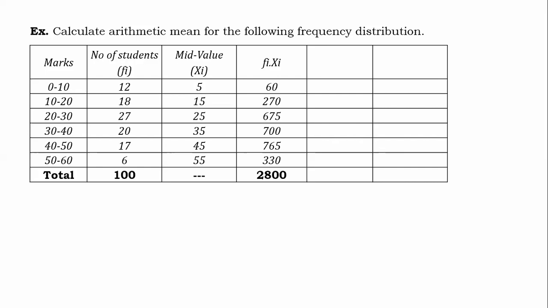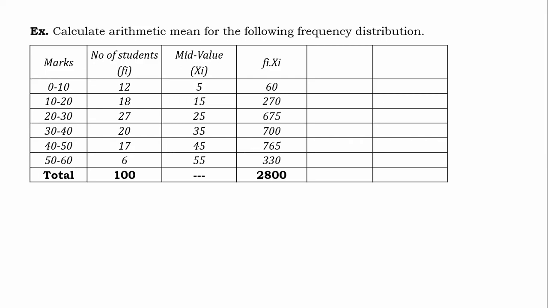I will explain to you. Now see, the original data set is marks of 12 students for 0 to 10, and then you say 10 to 20, 20 to 30, that is also there. Now, if there is some student who has scored 40 marks, then in which category does the student have to be, 30 to 40 or 40 to 50 or both?